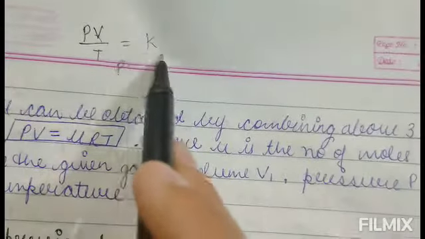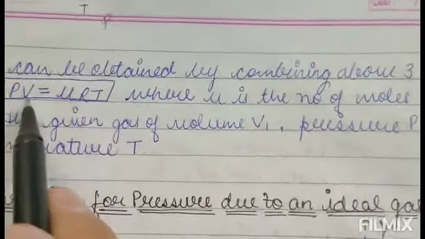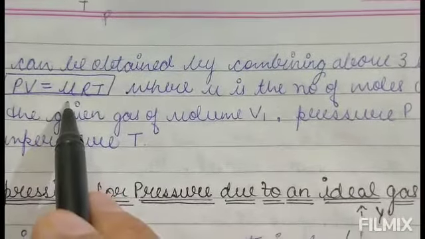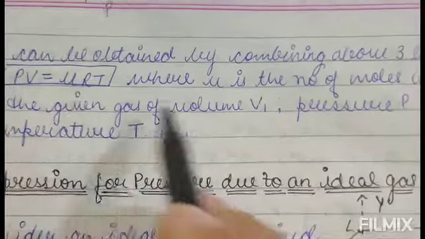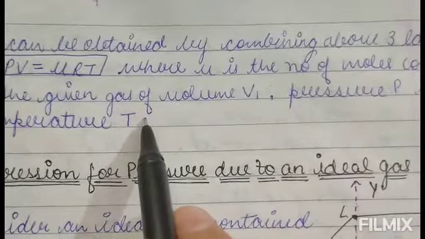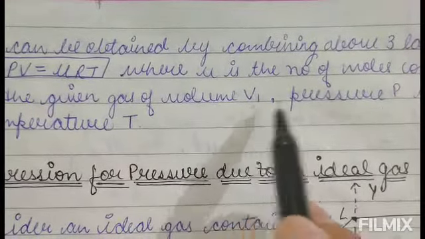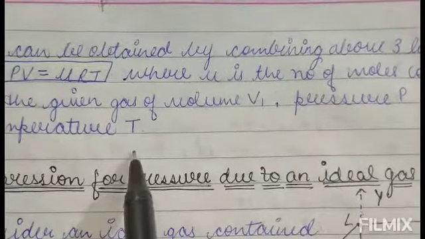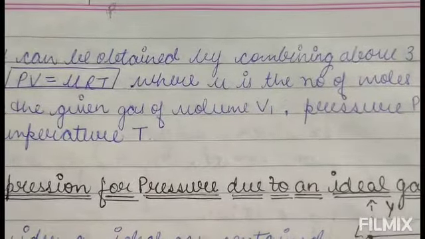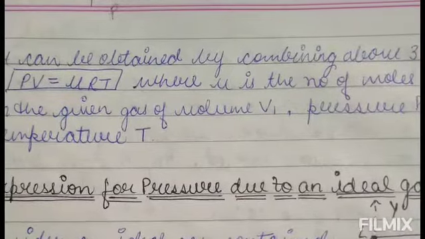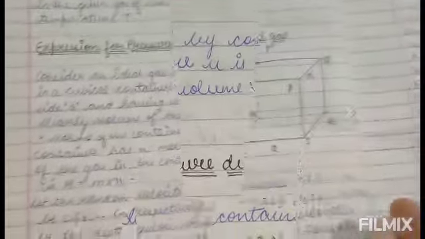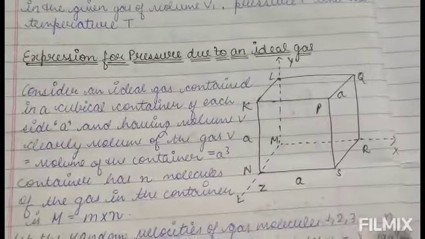PV is equal to KT. We can write PV is equal to KT, or PV is equal to μRT, where we replace this K by a constant quantity μR, where μ is the number of moles contained in the given gas of volume V, pressure P and temperature T, and R is the gas constant. So this is the formula for the ideal gas, or the standard gas equation, we can say. Now we will see the expression for pressure due to an ideal gas.